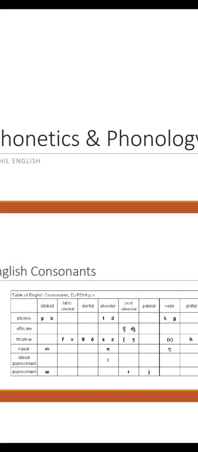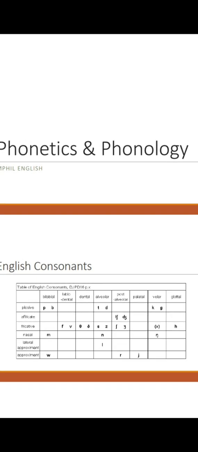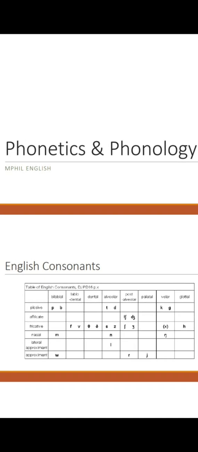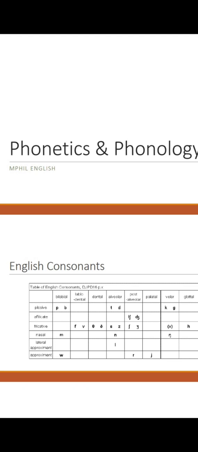It is a table. By horizontal axis, it represents the places of articulation, and by vertical axis, it represents the manners of articulation.